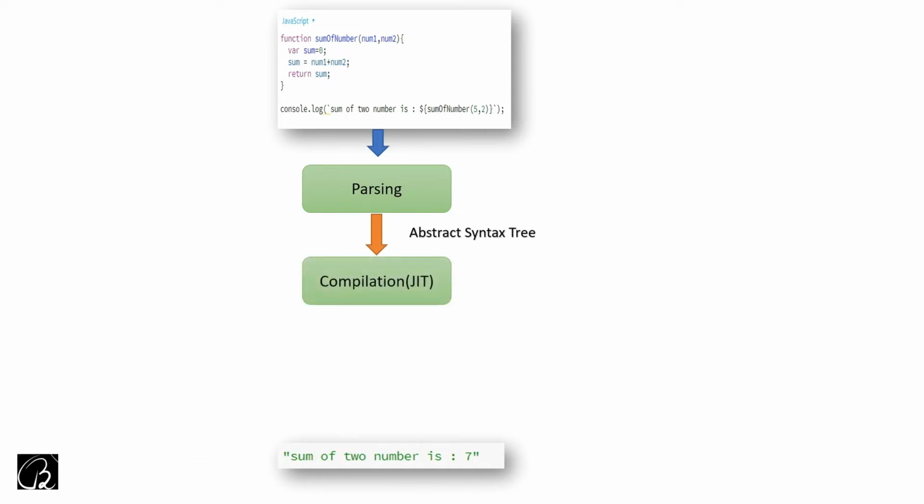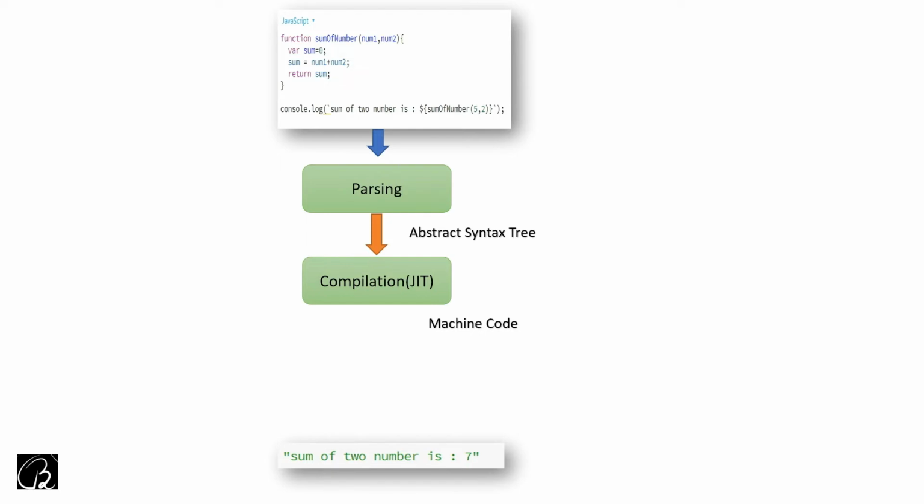In compilation, it is using something called a just-in-time compiler. It is not a pure compiler and not a pure interpreter. It is in between both, okay? I will create a separate video for that. Compilation will convert this high-level language to machine code, right? Because machine code is nothing but 0 and 1, and the computer will only understand 0 and 1, nothing else, right? So that's why we have to convert it that way.